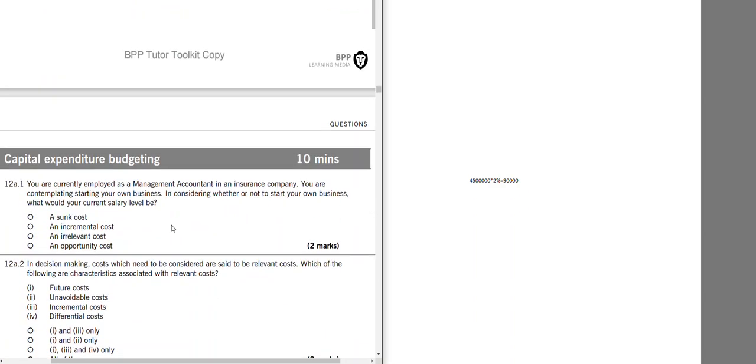Capital expenditure budget. You are currently employed as a management accountant in an insurance company. You are contemplating starting your own business and considering whether or not to start your own business. What would your current salary level be?